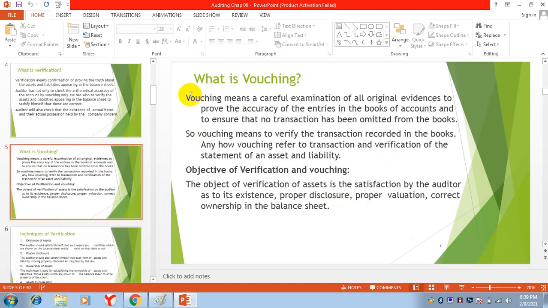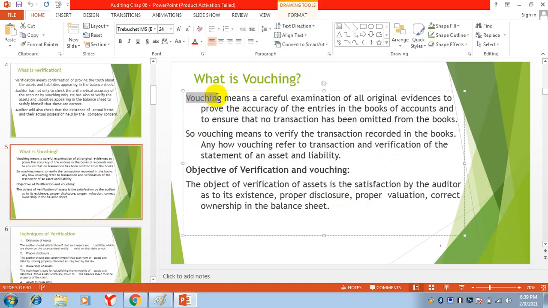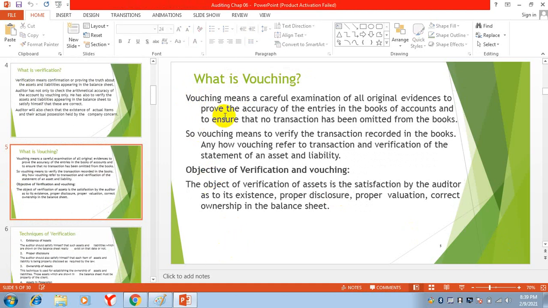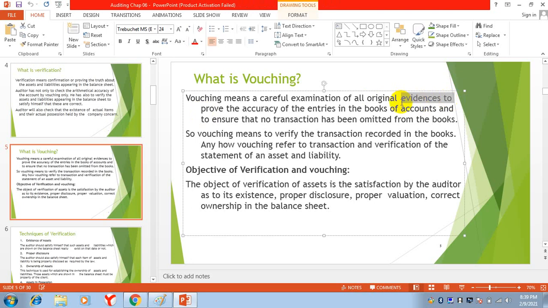What is vouching? Vouching is derived from voucher, checking the vouchers. You know about vouchers. Vouching means a careful examination of all original evidences. Vouchers are the evidence of an entry.